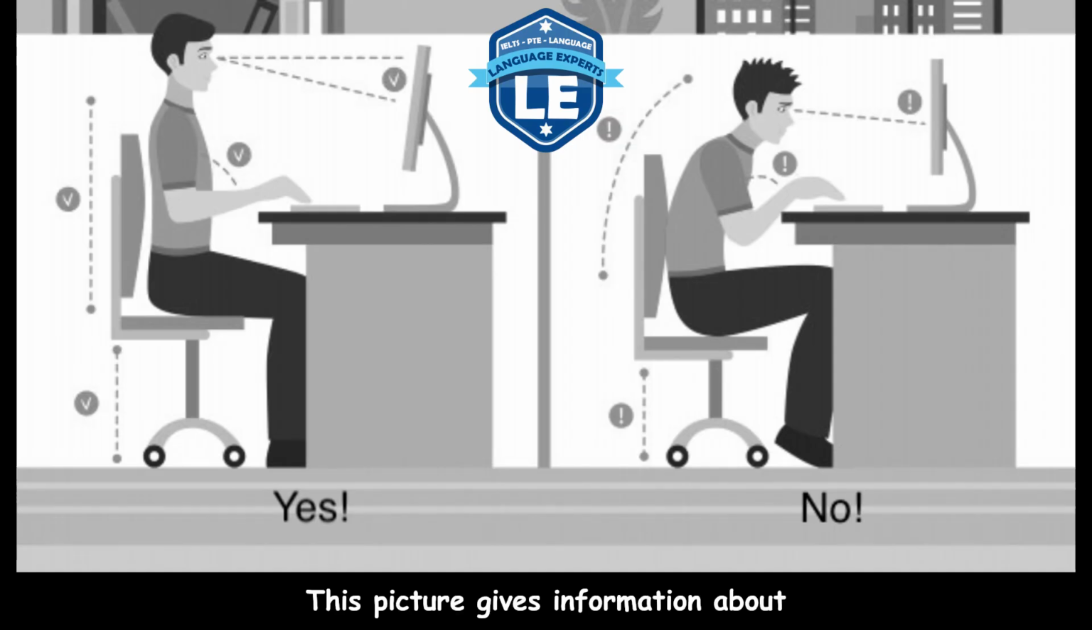This picture gives information about correct and incorrect postures. According to the picture, at the left area, there is a man sitting in the chair, who sits very straight and whose eyes are watching the computer screen. What's more, his hands are placed naturally on the keyboard.